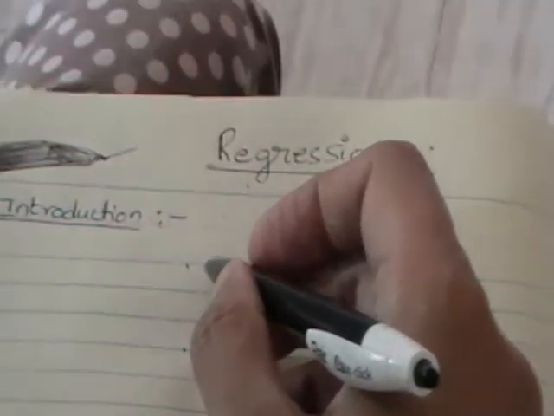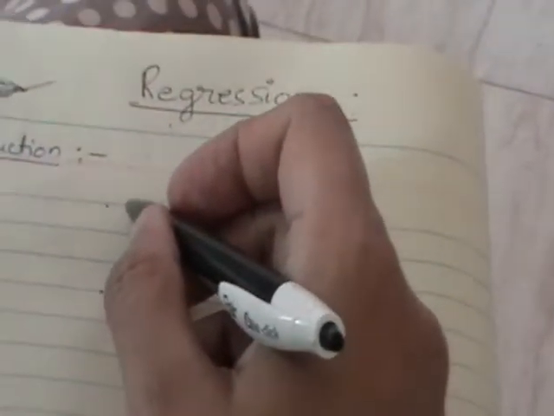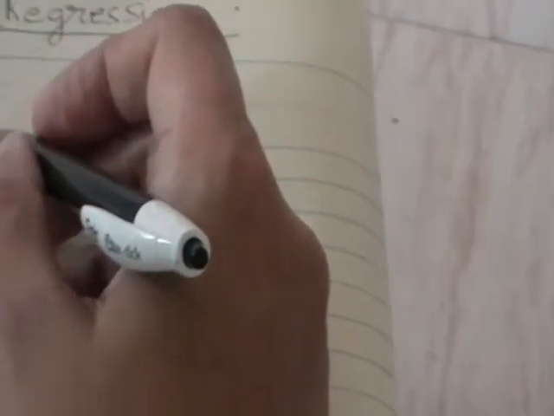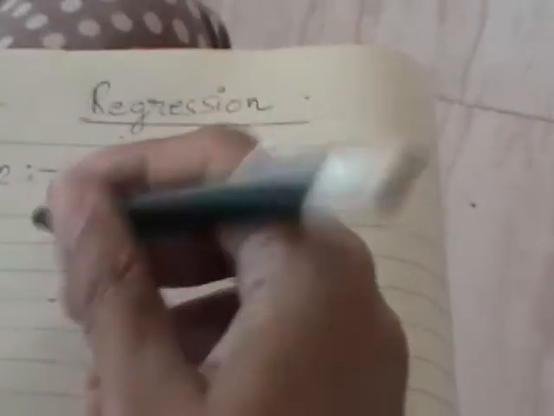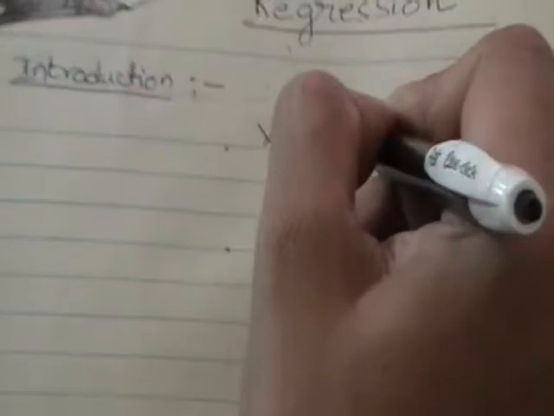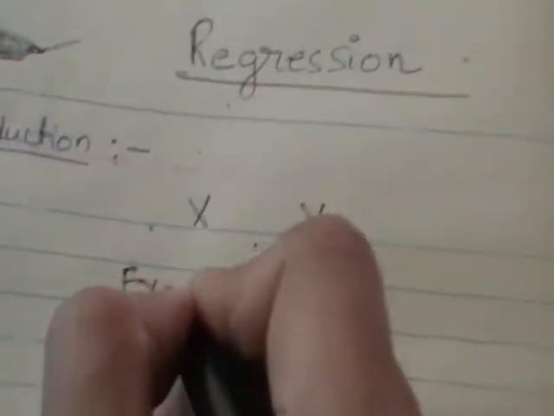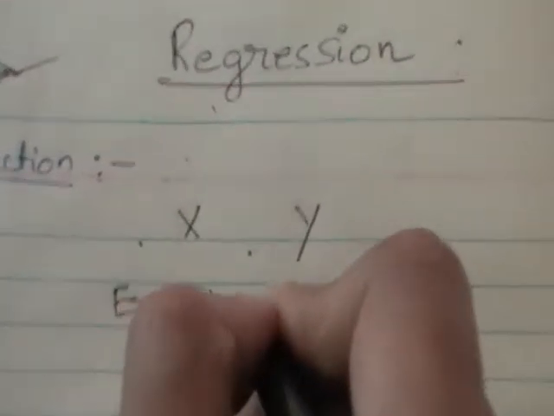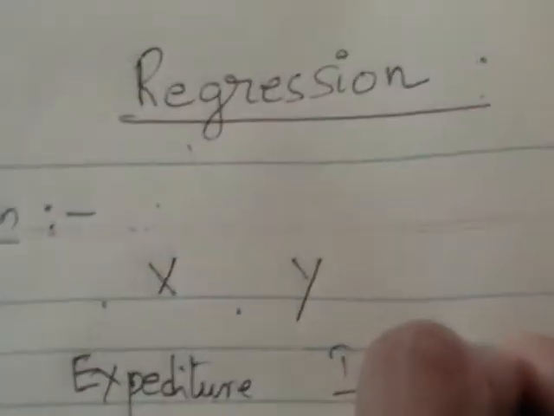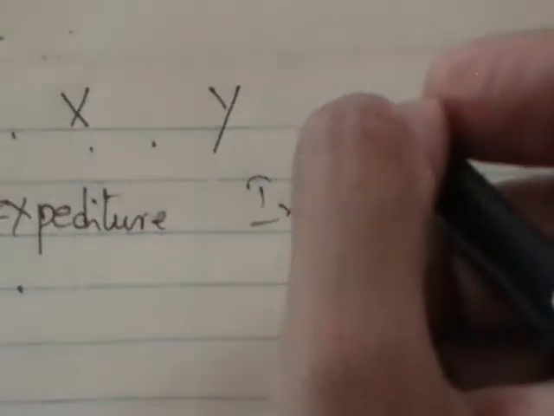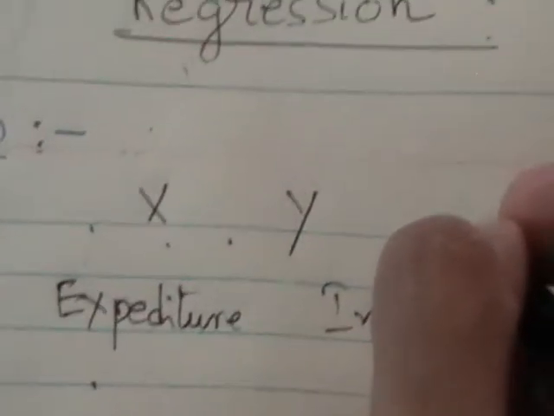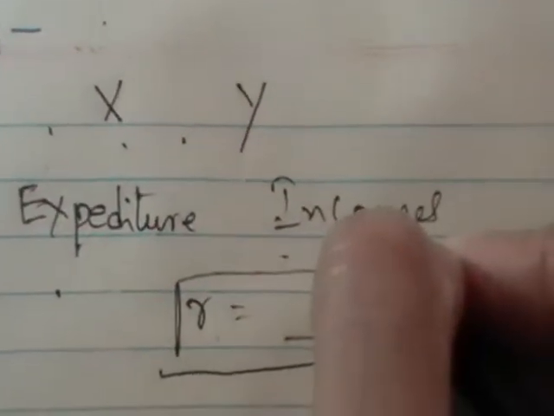Using correlation we can get an idea whether the two variables under study are correlated or not. If you take two variables x, y, where one variable is, let us say, expenditure and the other variable is income, clearly we know that these two are correlated. If you calculate the correlation between these two variables for the given data, we observe a valid value for r. So using correlation we can just decide whether those two are correlated or uncorrelated.